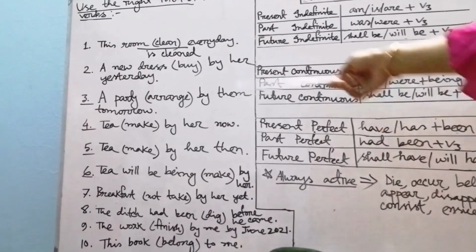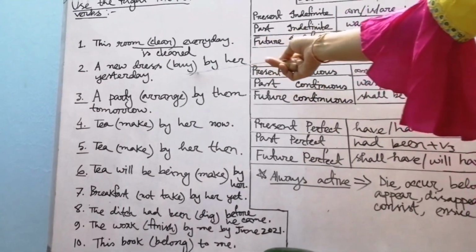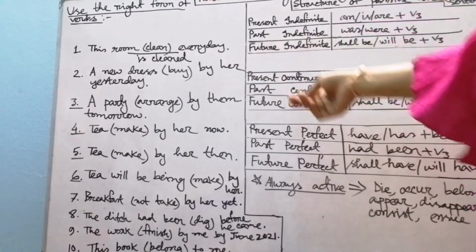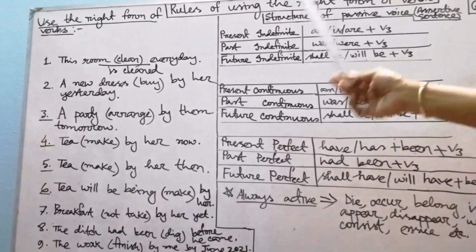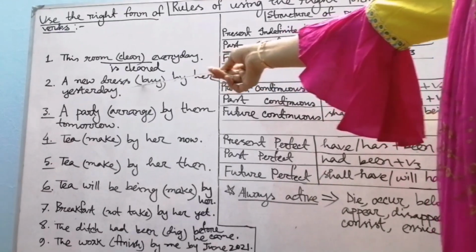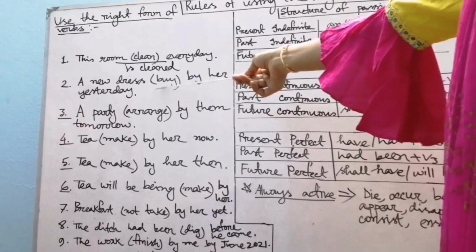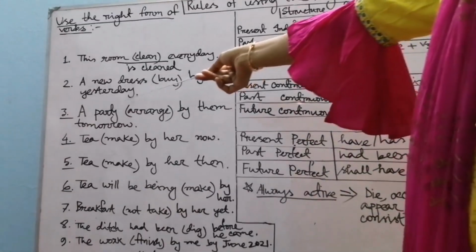A new dress by her yesterday. In brackets, buy, B-U-Y. That is the main verb here, buy. Then, a new dress by her yesterday. You can easily see that this sentence will be written following the structure of passive voice. Okay, yesterday, we find here the word yesterday.